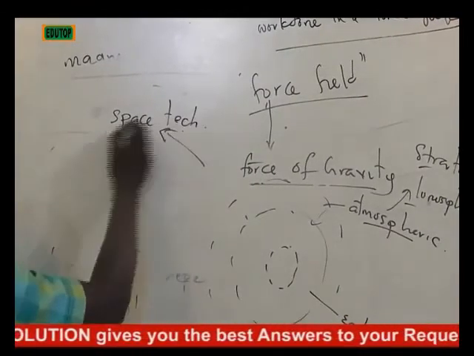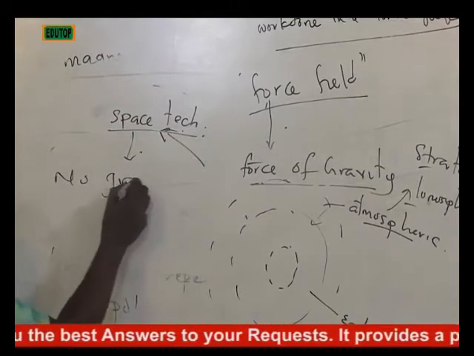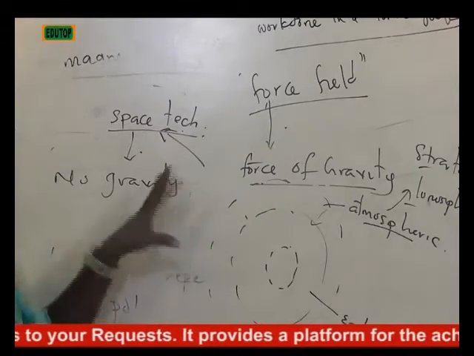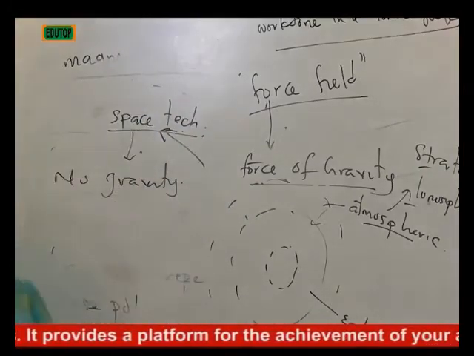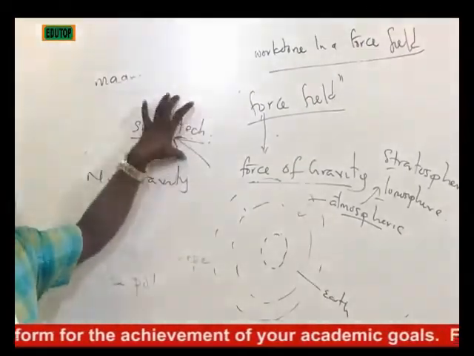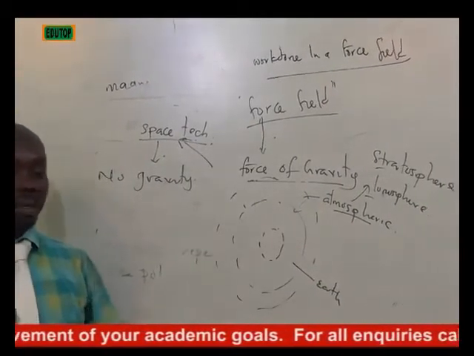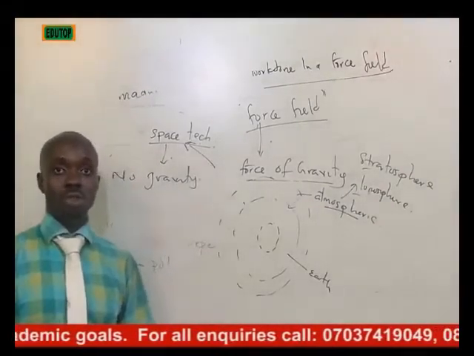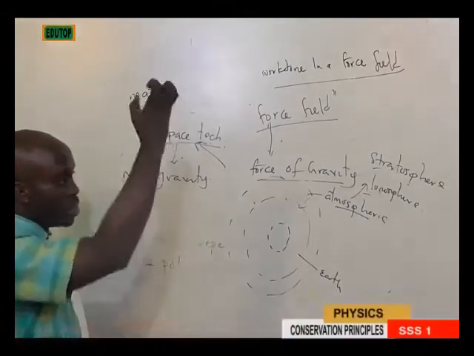Under space technology, at the region in the space, there is no gravity. That is, human beings tend to float in air. American astronauts that have gone to the space, we have seen videos that show that they tend to float in air, meaning that there is no gravity in that region where they are. Not like our planet Earth. If you go to a 5-story building and you decide to float in air, you will drop down and enjoy yourself. Meaning that there is a force of gravity that is drawing on.